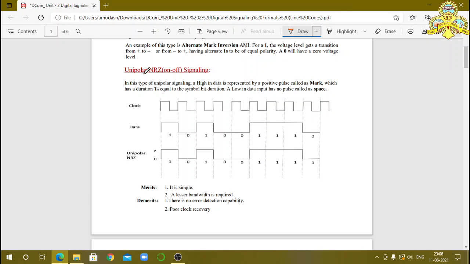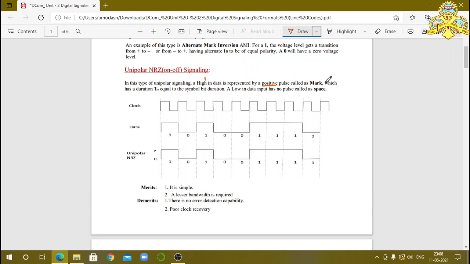The first one is unipolar non-return to 0, or on-off signaling, on-off keying. In this type of unipolar signaling, you already know that unipolar means 1 is indicated by positive voltage and 0 is indicated by 0 voltage. So a high in data means it is binary 1. This high in data is represented by a positive pulse. That is, a positive pulse indicates what? Binary bit 1.